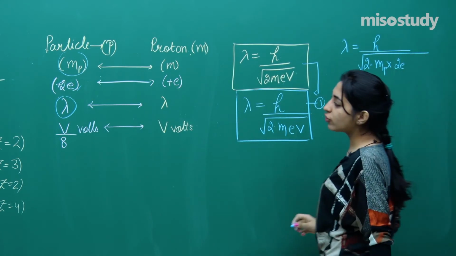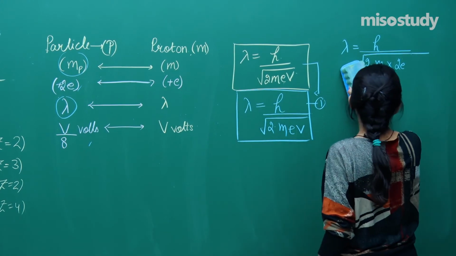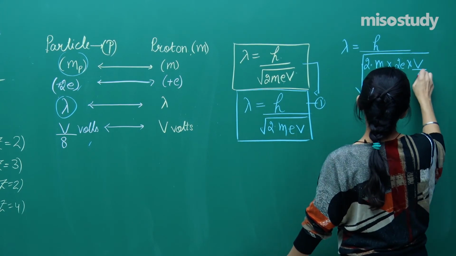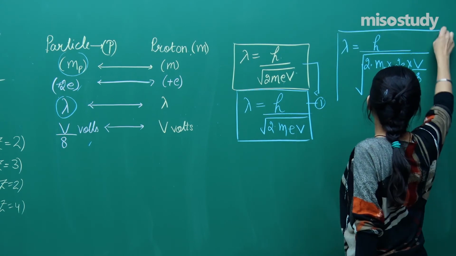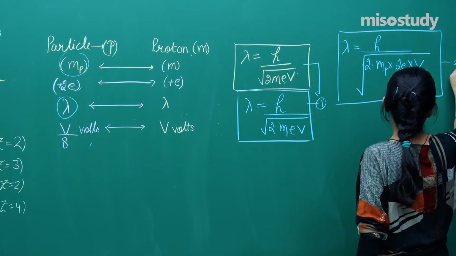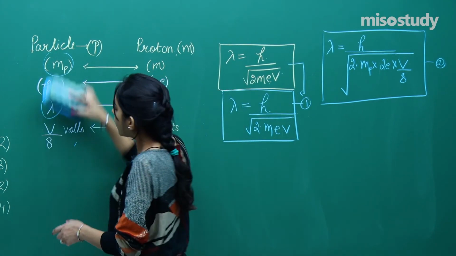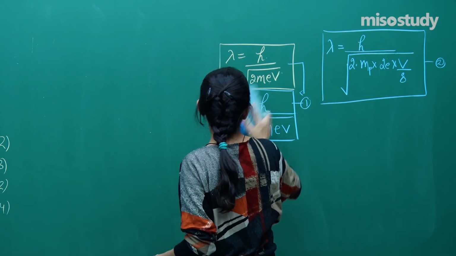And what is the potential difference through which it has been accelerated? V by 8. So just solve it like this, into V divided by 8, right? Now we know that the lambda that we have got from equation number 1 and from equation number 2 are exactly the same. So when the two lambdas are the same, let us simply put them equal to each other.